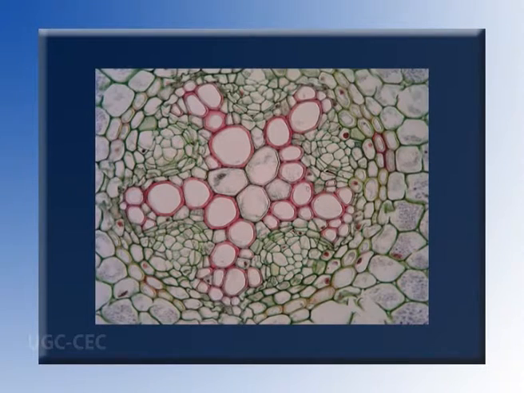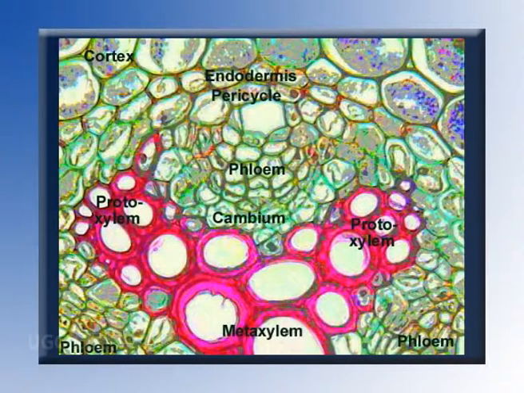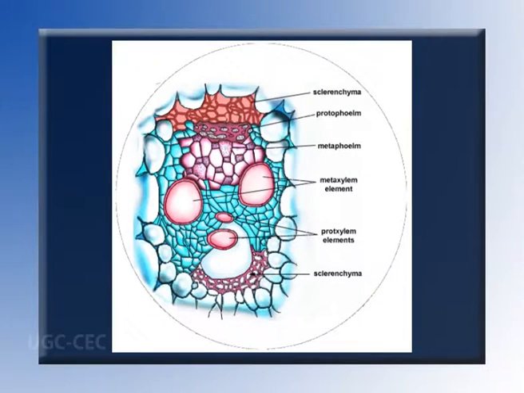Such an arrangement of vessels is known as exarch condition. In monocot stems, the case is reverse, that is endarch, where the direction of vessel differentiation proceeds from center to periphery. The small peripheral elements of the xylem with spiral or annular thickenings are formed during the initial elongation of the root and are known as protoxylem elements. The wider and more central elements with pitted or scalariform thickenings form the metaxylem.